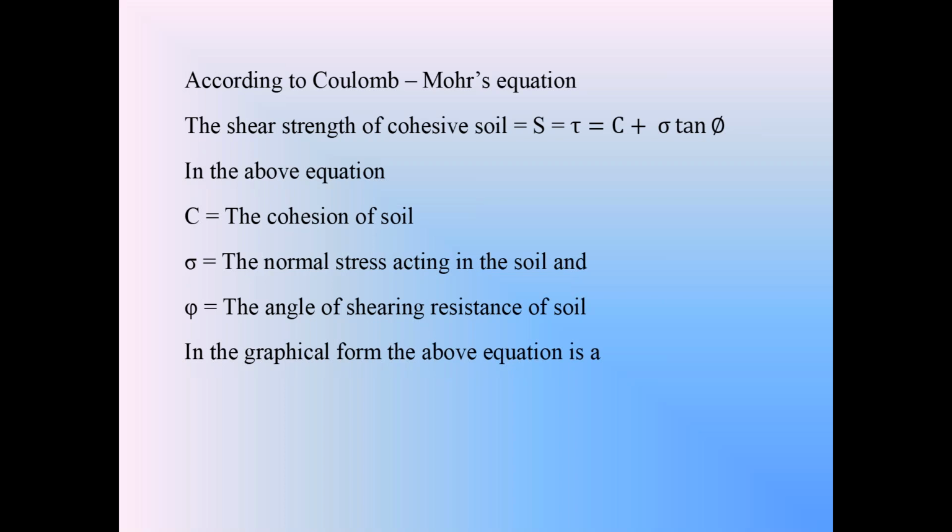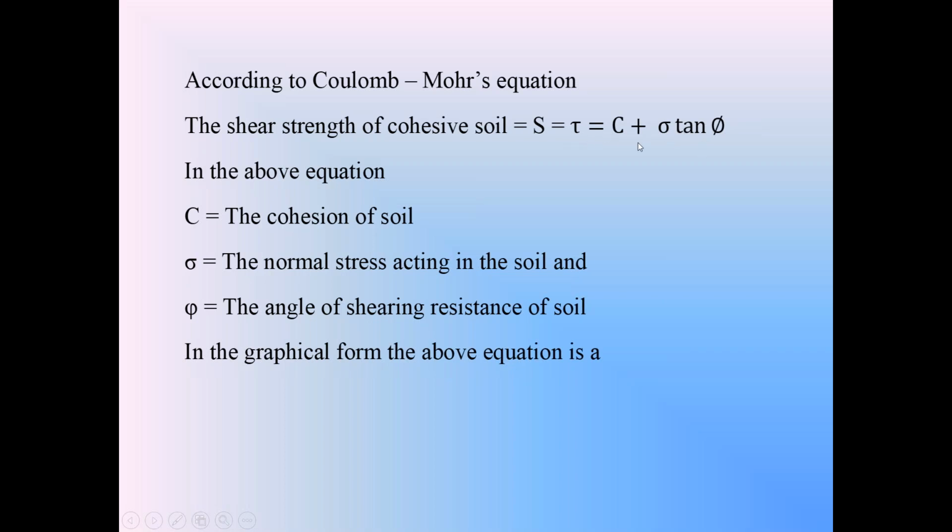We can represent this equation, S is equal to c plus sigma tan phi, in the form of a graph. In that graph, the shear strength tau is taken on the y-axis. The normal stress sigma is taken on the x-axis.